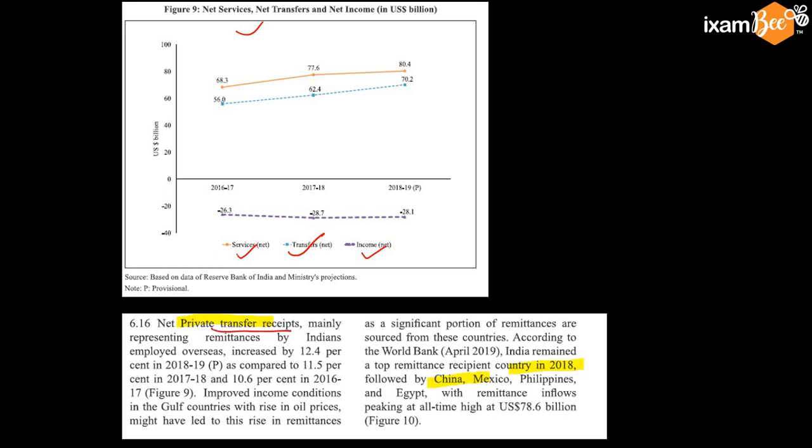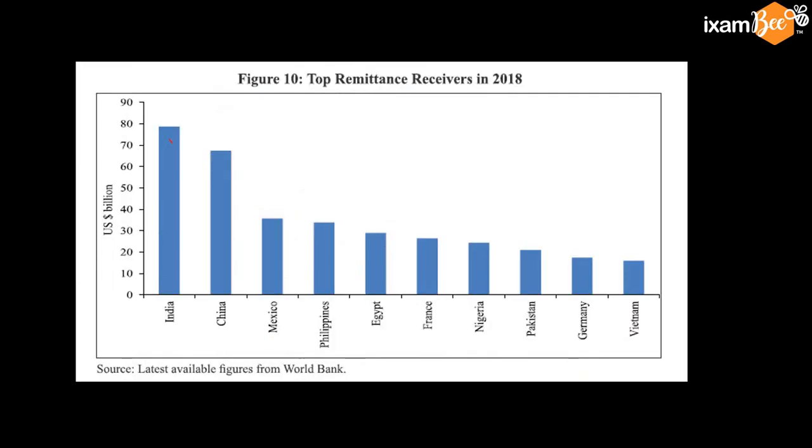So private transfers, mainly from the people, those who are employed overseas, increased by 12%, and improved income conditions in the Gulf countries with rise in the oil prices might have led to this increased remittance. So after India, China, Mexico, Philippines and Egypt are the country in receiving the remittance. India is at number 1 in receiving the remittance.